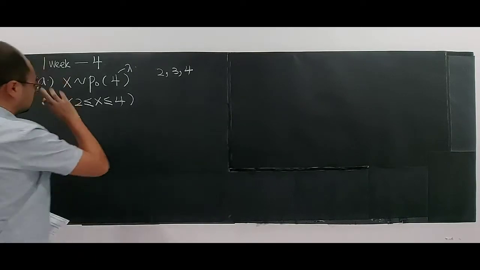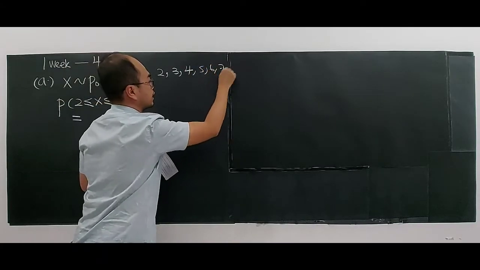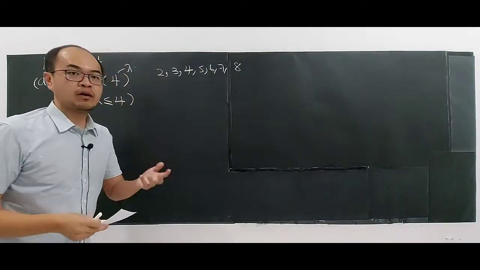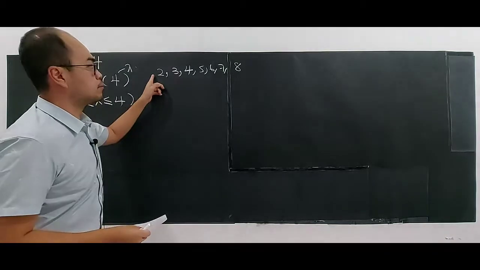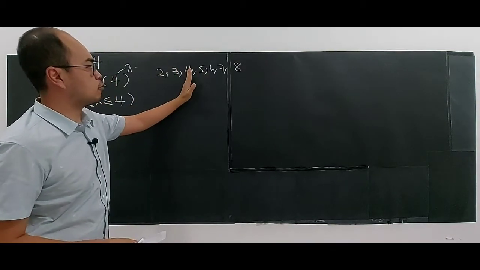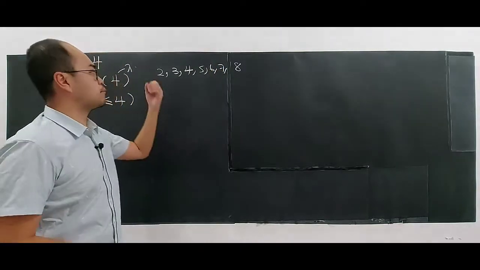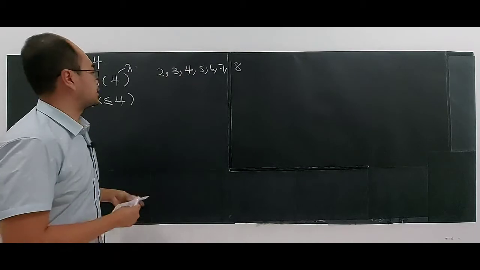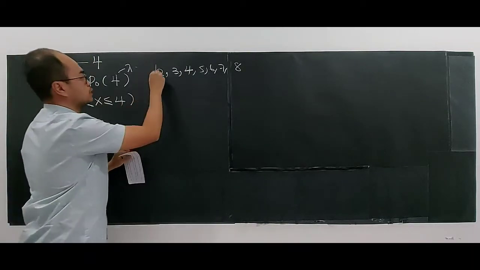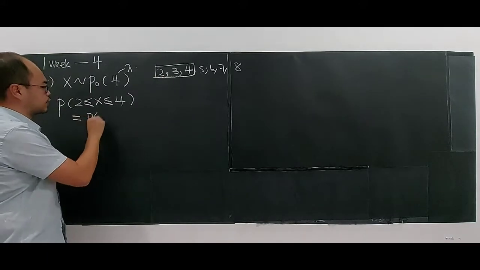What is meant by 2, 3, 4, 5, 6, 7, 8? The demand for the magazine can be more than 4. It can be 2, 3, 4, 5, 6, 7, 8 magazines, or any number. But they want between 2 and 4, so clearly it is 2 up to 4. So I have to start with at least 2.